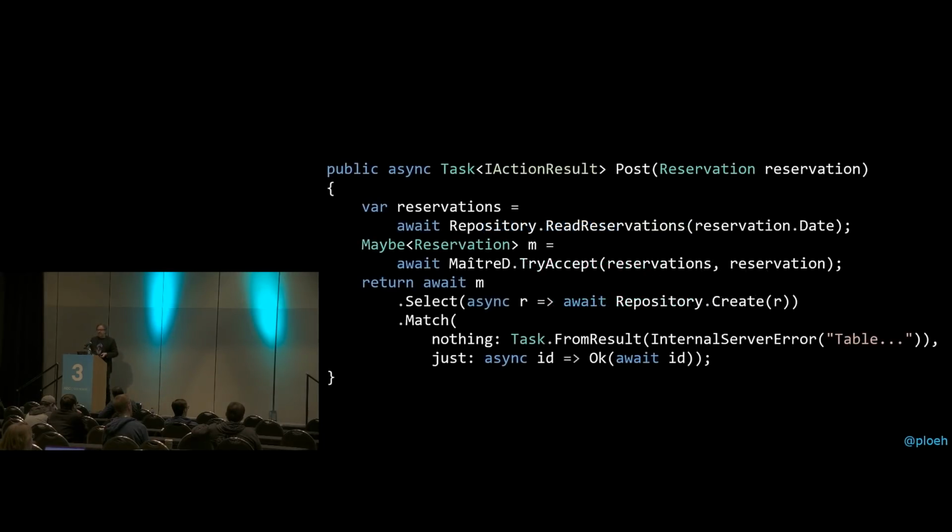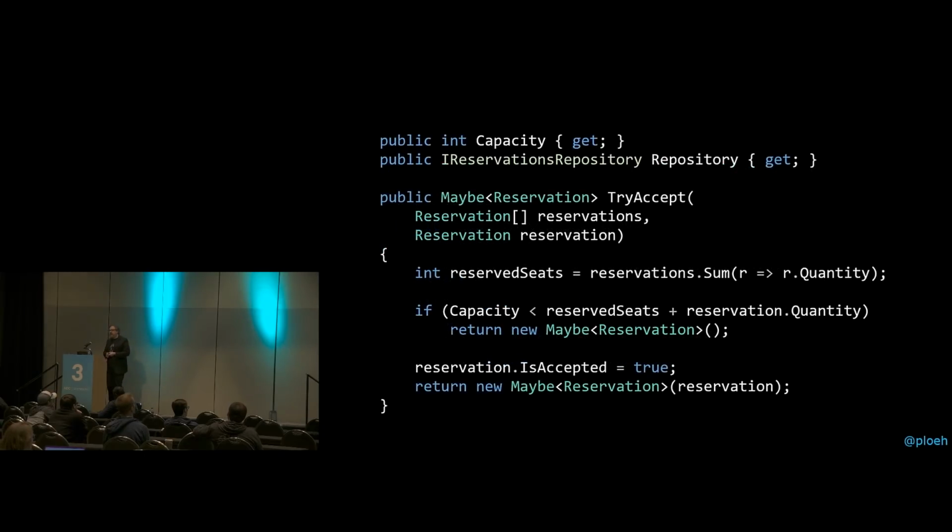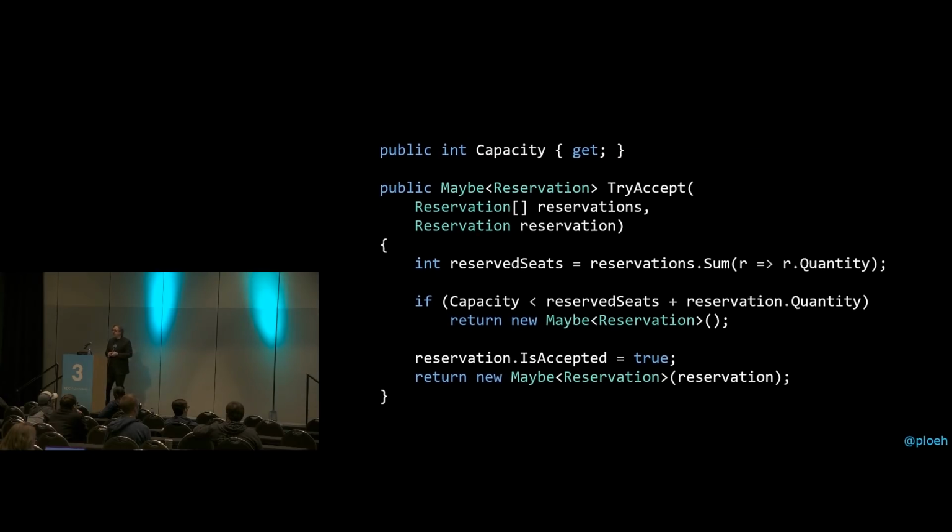I have to change the maitre d interface. The only change I need to make in the post method is that the await keyword that sits in front of TryAccept has to go away. But apart from that, that's the only change I need to make. But if I go back and look at the maitre d and the TryAccept method again, there's another thing that we may notice, and that is that the repository dependency is also no longer being used. So we can get rid of that as well.